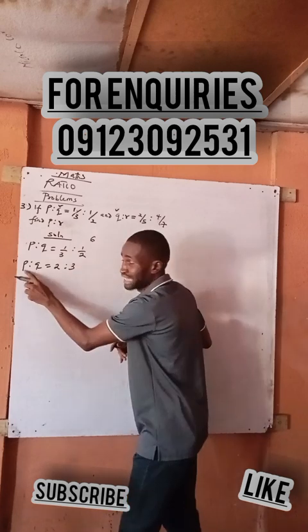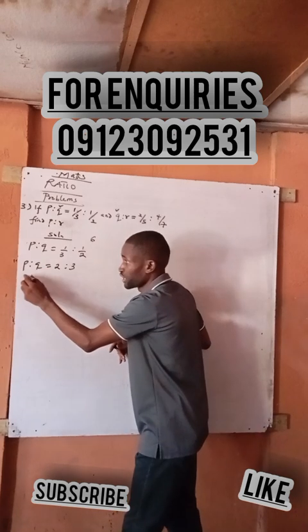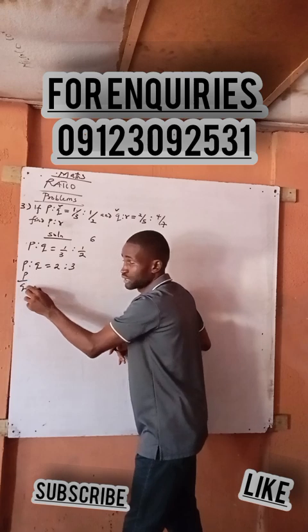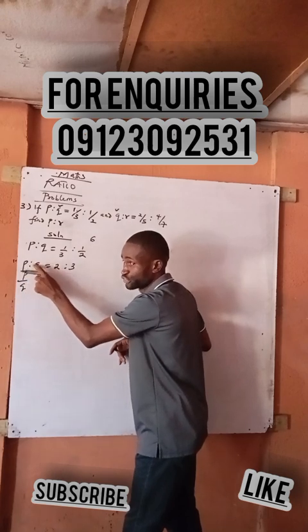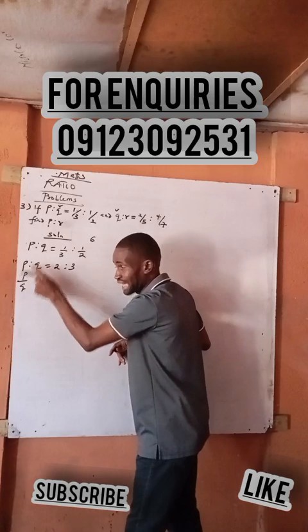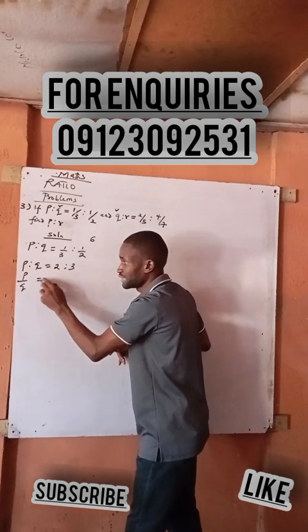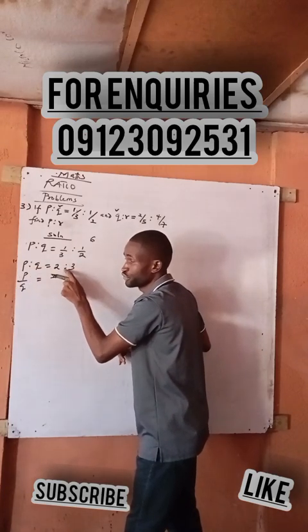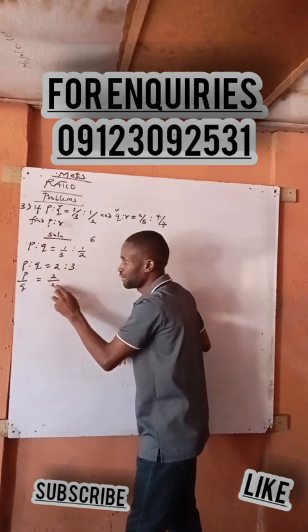Now, P is to Q is P over Q, equal to 2 over 3. This column here is 2, and this column is 3.